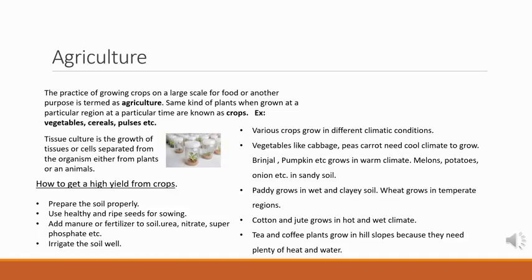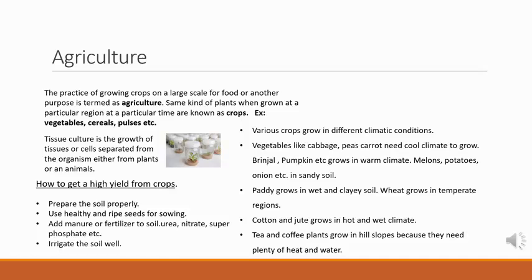Then paddy grows in wet and clayey soil. Paddy means rice. They need more water. Wheat grows best in well-drained soil in the temperate regions. Cotton grows best in black lava soil and jute grows in light alluvial soil in hot and wet climate.